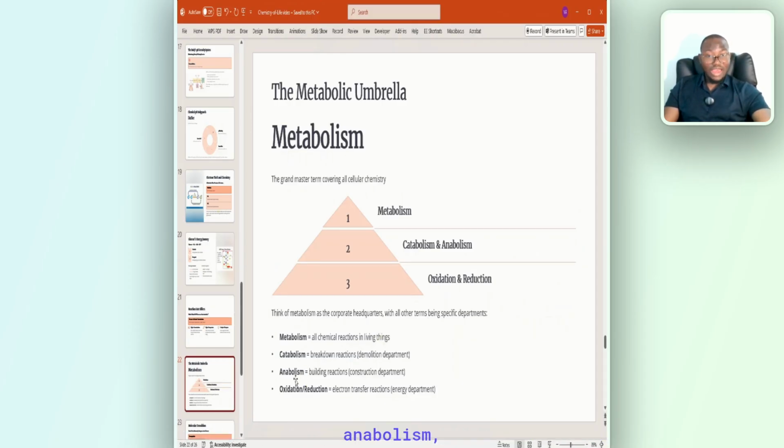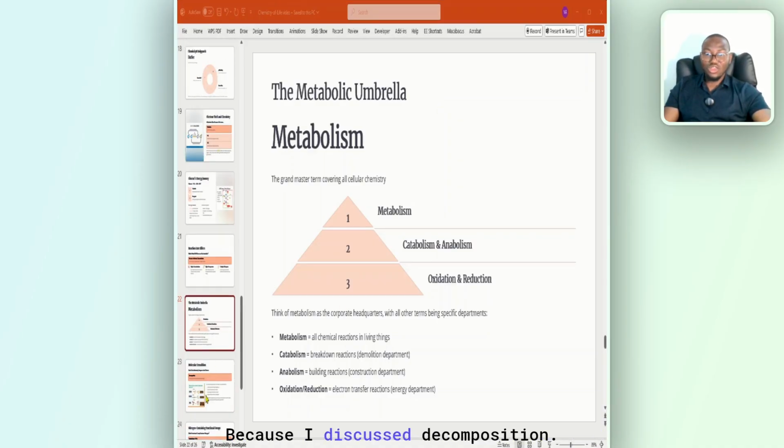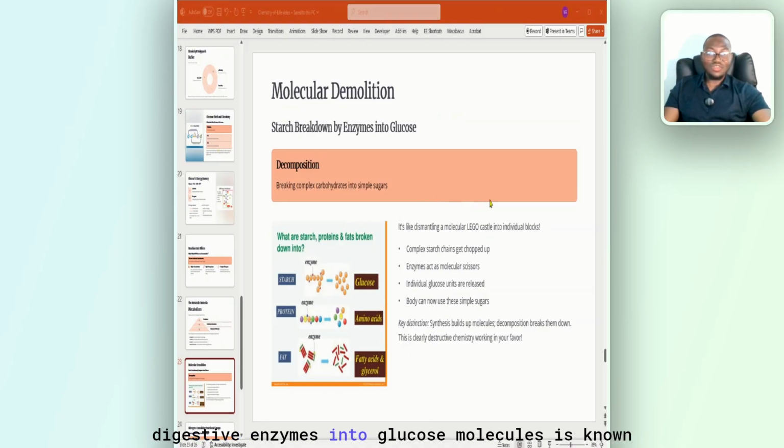Catabolism, breakdown; anabolism, build up. But if they ask you which of the following terms encompasses all, you don't need to think twice before picking metabolism. And when they ask you about decomposition, you should be able to understand because I discussed decomposition. That's breakdown. They can tell you the breakdown of starch by digestive enzymes into glucose molecules is known as what? It's decomposition.